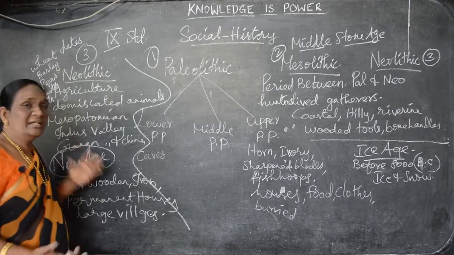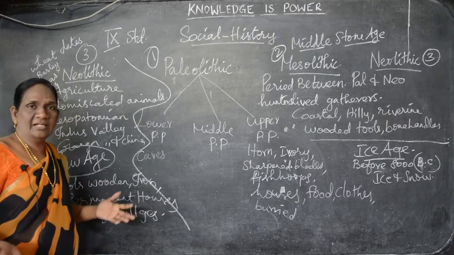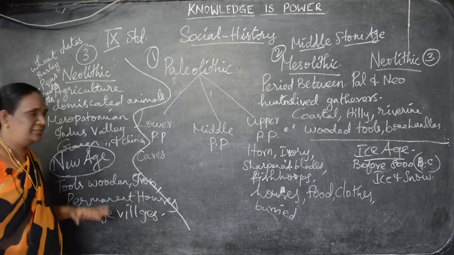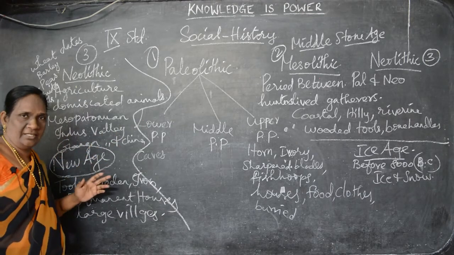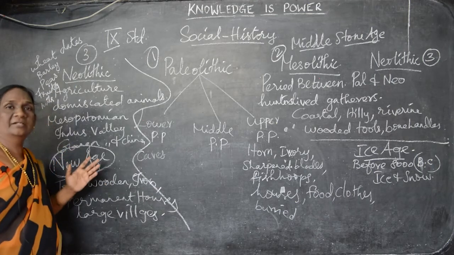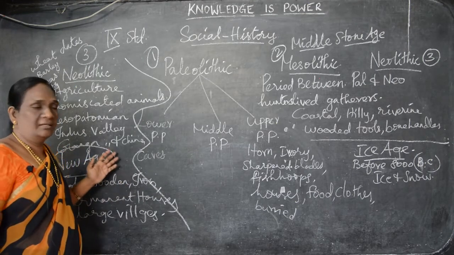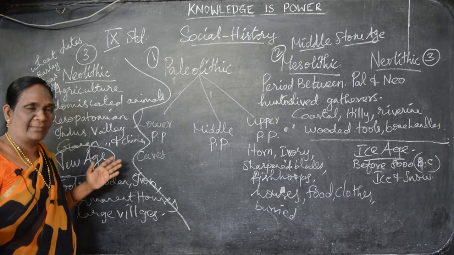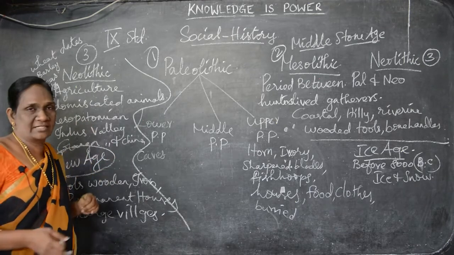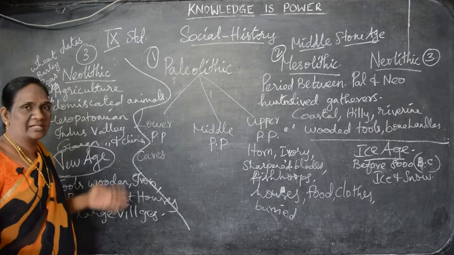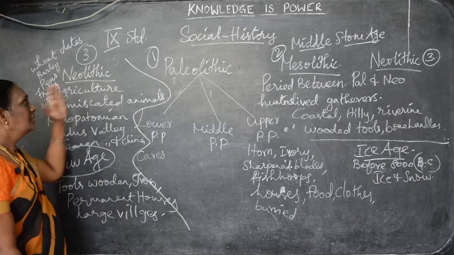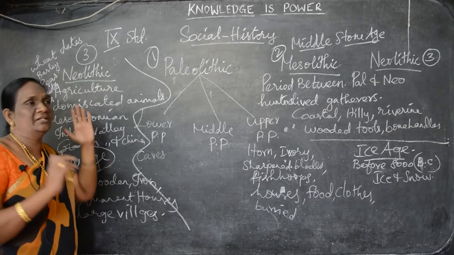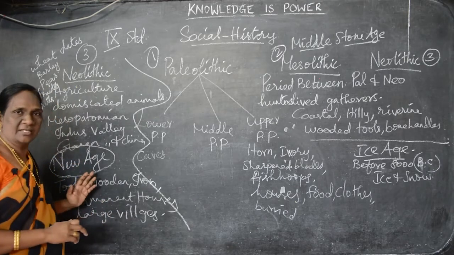And where did the Neolithic people live? They lived in the Mesopotamian river valley, and the Indus Valley in India, understand, and the Ganga and parts of China, the Hwang Ho river, Hwang Ho civilization. We will see in the next lesson the four civilizations, we'll see in the next chapter. Okay, elaborately we'll see. Okay, and these are all about the Neolithic age. And because of the much development in the Neolithic age, this period is called the New Age.